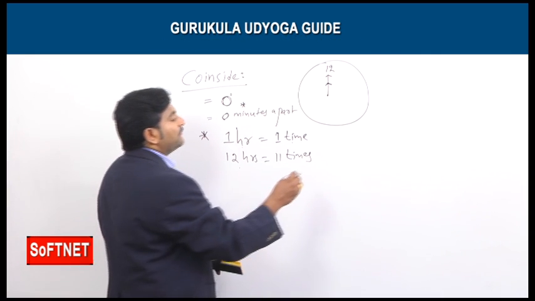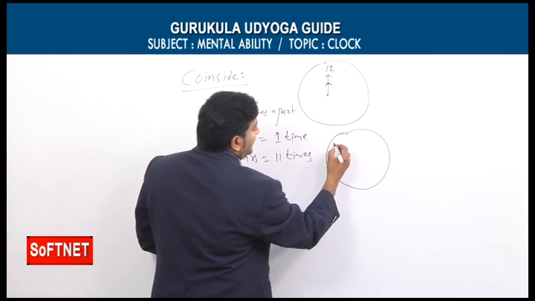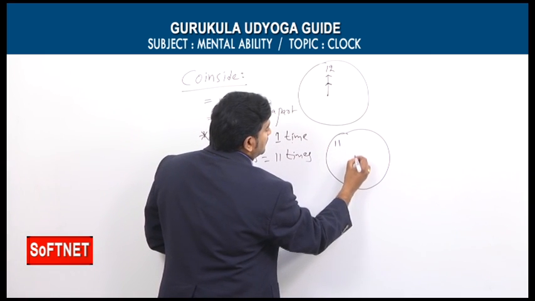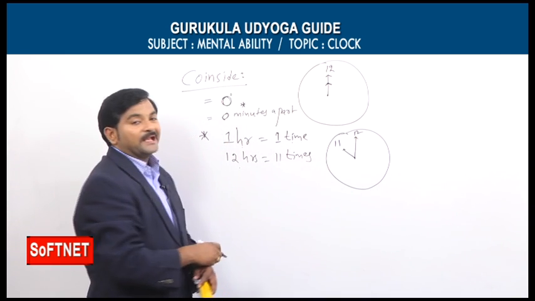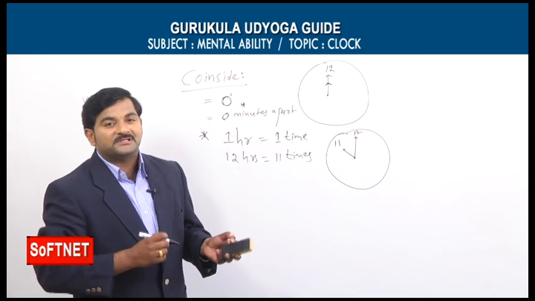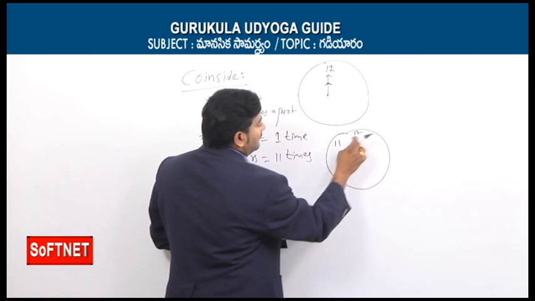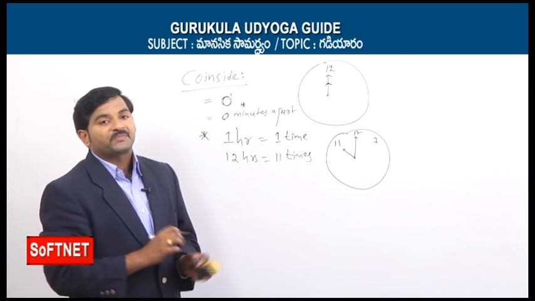I can give you the counter example. Just focus, students. For example, let's say now the time is 11 o'clock. At 11 o'clock, the minutes hand is at 12 and the hours hand is at 11. Similarly, from 11 to 12 and 12 to 1, there are 2 hours appearing on the screen.